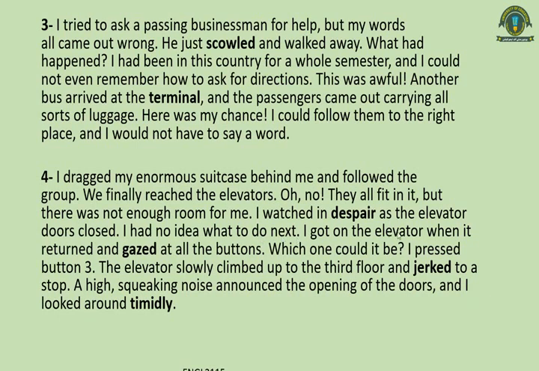I got on the elevator when it returned and gazed at all the buttons. Which one could it be? I pressed button 3. The elevator slowly climbed up to the 3rd floor and jerked to a stop. Now you see, first action: the writer did not get a place in the elevator. Second, when he got space in the elevator when it came again, the writer did not know which button to press, and he pressed button 3. This is detail 2.